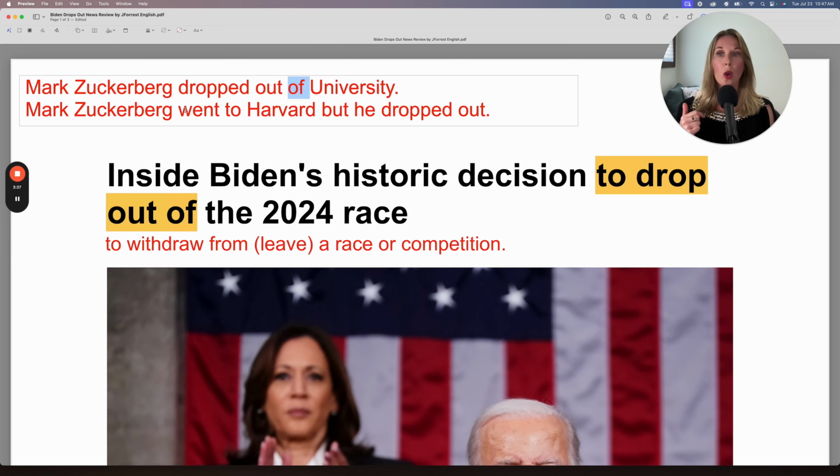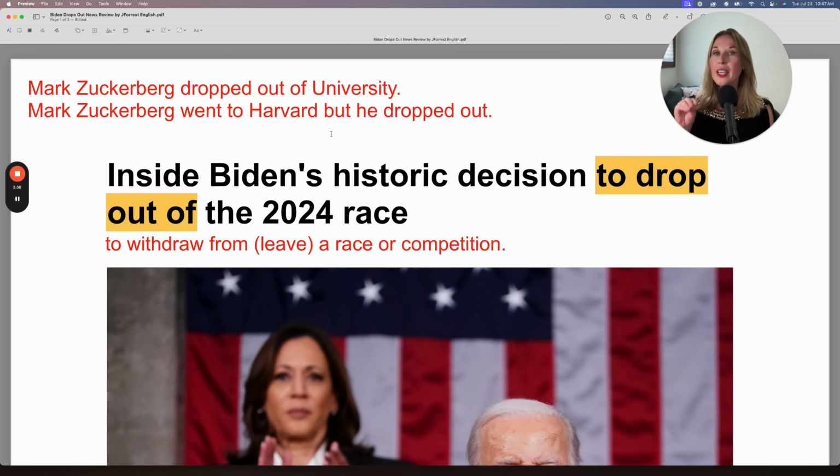Mark Zuckerberg went to Harvard, but he dropped out. I don't need to say of Harvard, of university, because I already set the context, so it's obvious. So you only include of if you use the race, competition or school program. The meaning is the same.